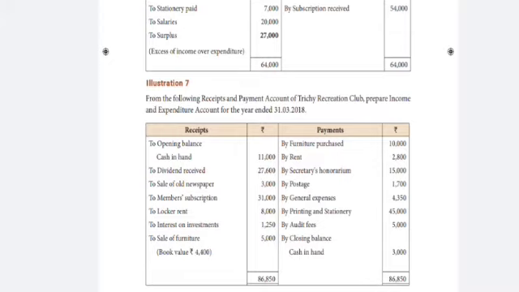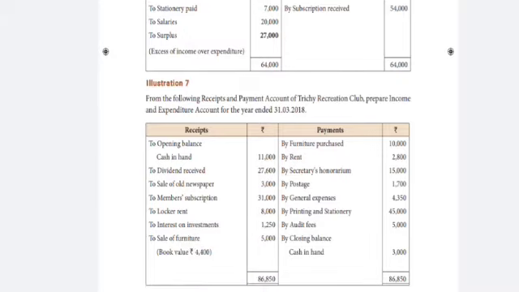See the next one, to members subscription is also income side. To locker rent is an income side. To interest on investment is taken. Interest on investment is not considered as capital investment, but the interest on investment is considered for value. See the next one, sale of furniture. Sale of furniture is also considered for value. See the book value 4,400. But total sale of furniture is 5,000. 5,000 deducted 4,400, remaining value 600. 600 you take as the sale of furniture.